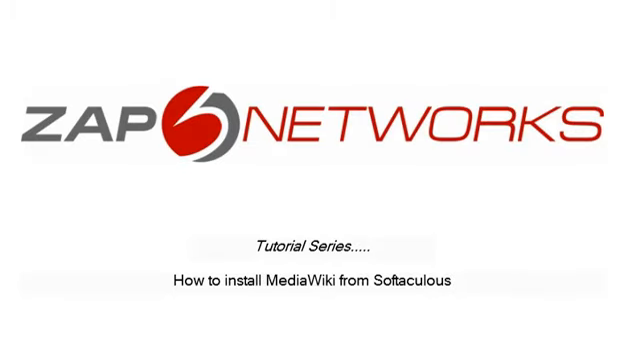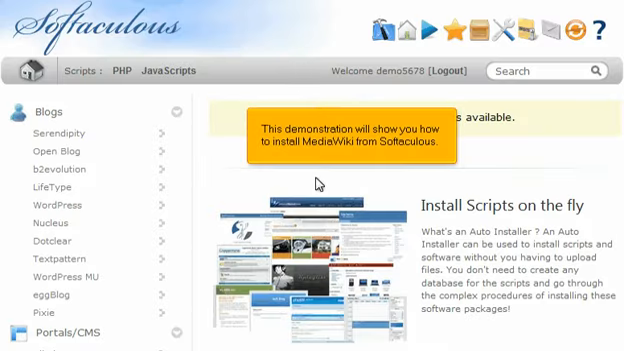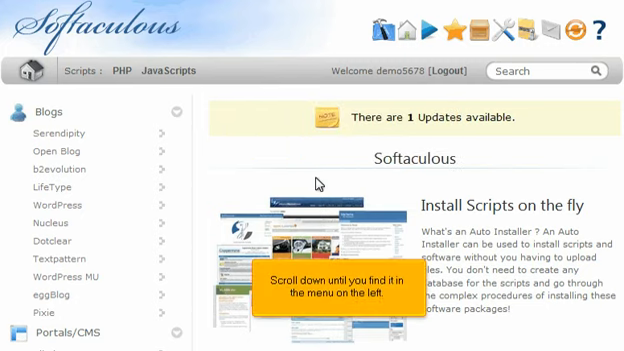How to install MediaWiki from Softaculous. This demonstration will show you how to install MediaWiki from Softaculous. Scroll down until you find it in the menu on the left. Click MediaWiki.